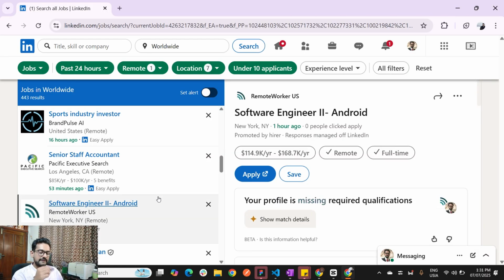I would be taking example for this position, software engineer 2 Android. Currently, as you can see, it only has 0 applicants. Nobody has applied to this position, and it is also paying very well, around $1,14,000 per year. And this is a very great and handsome amount when you convert this into rupees in Pakistan.